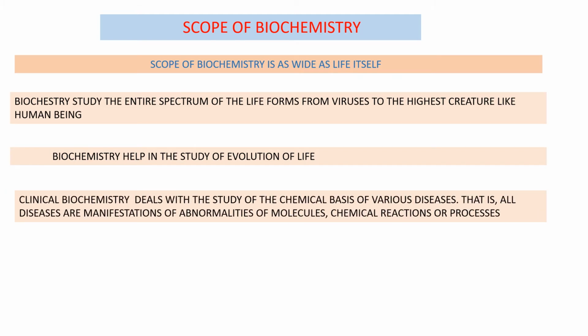Another branch of biochemistry is clinical biochemistry. We study the chemical basis of various diseases. You know that diseases are manifestations of abnormalities of molecules, chemical reactions or processes. For example, take the example of thyroxine, a hormone produced by the thyroid gland. If the concentration of thyroxine is below the normal range, you will develop a clinical condition called goiter and hypothyroidism. And if the concentration is higher than the normal range, you will develop hyperthyroidism.